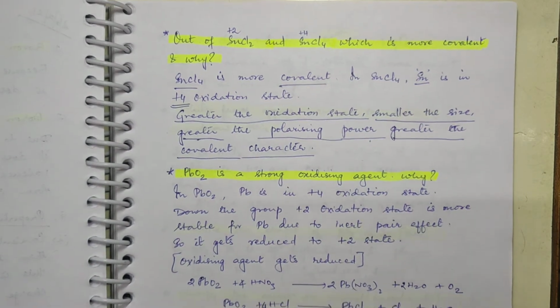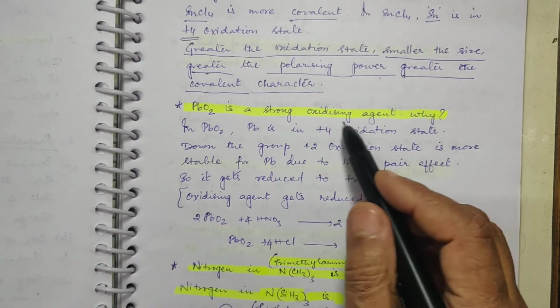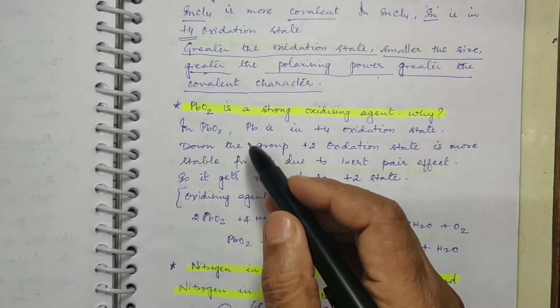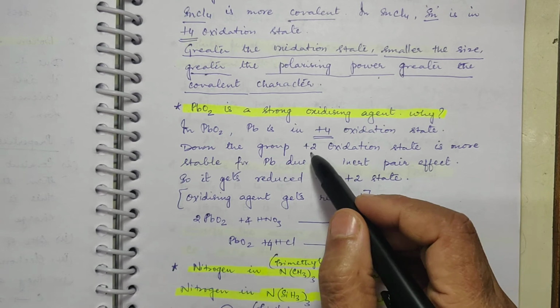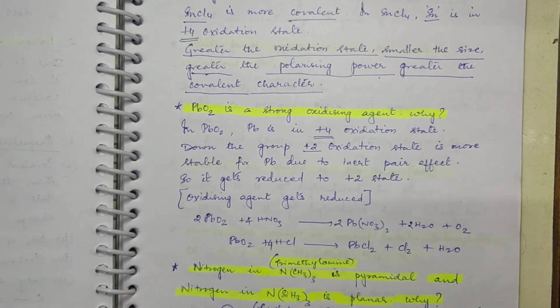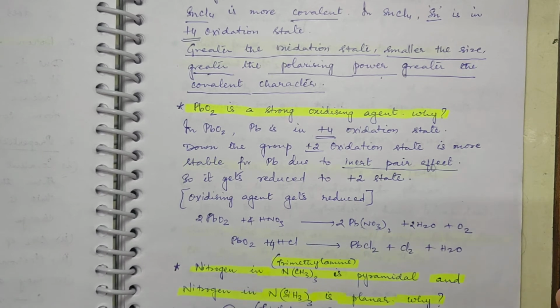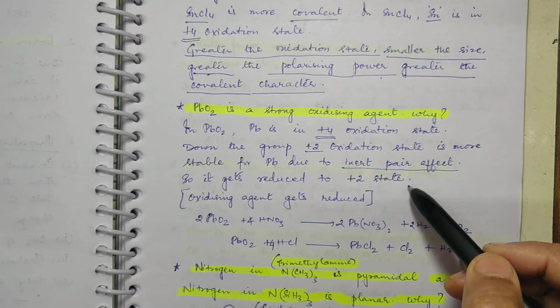Okay, now the next question, PbO2 is a strong oxidizing agent. Why? Again, in PbO2, Pb is in plus 4 oxidation state, and down the group you know very well that plus 2 oxidation state is more stable because of inert pair effect, right? So this PbO2 gets reduced to plus 2 state.